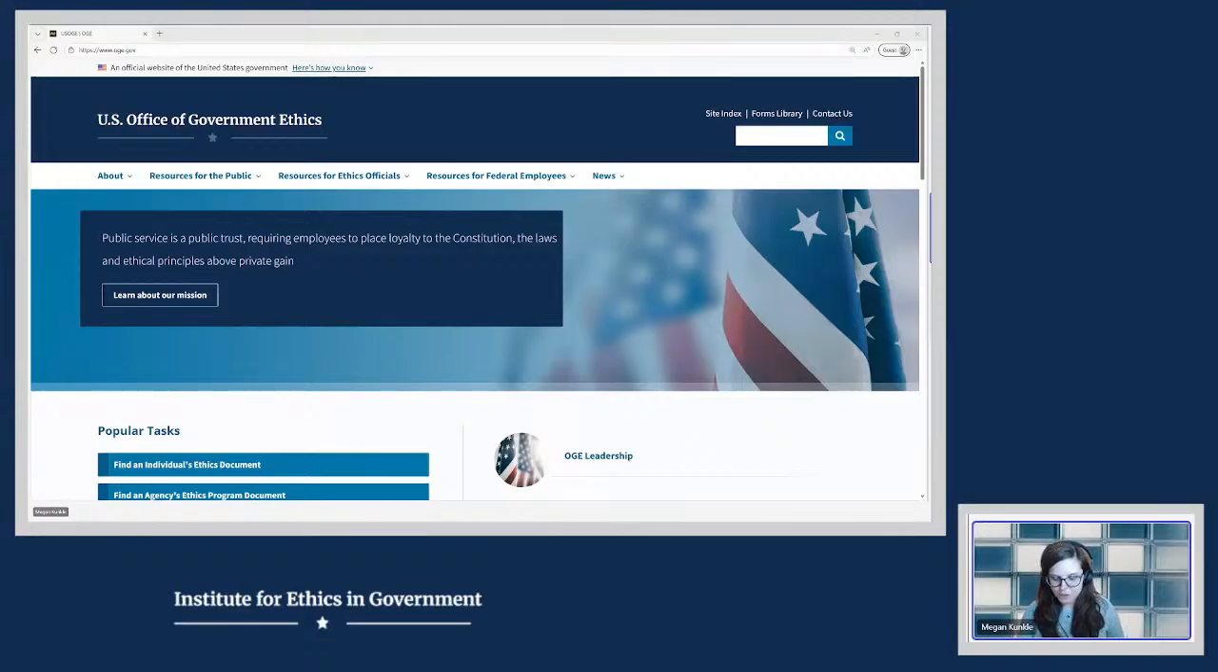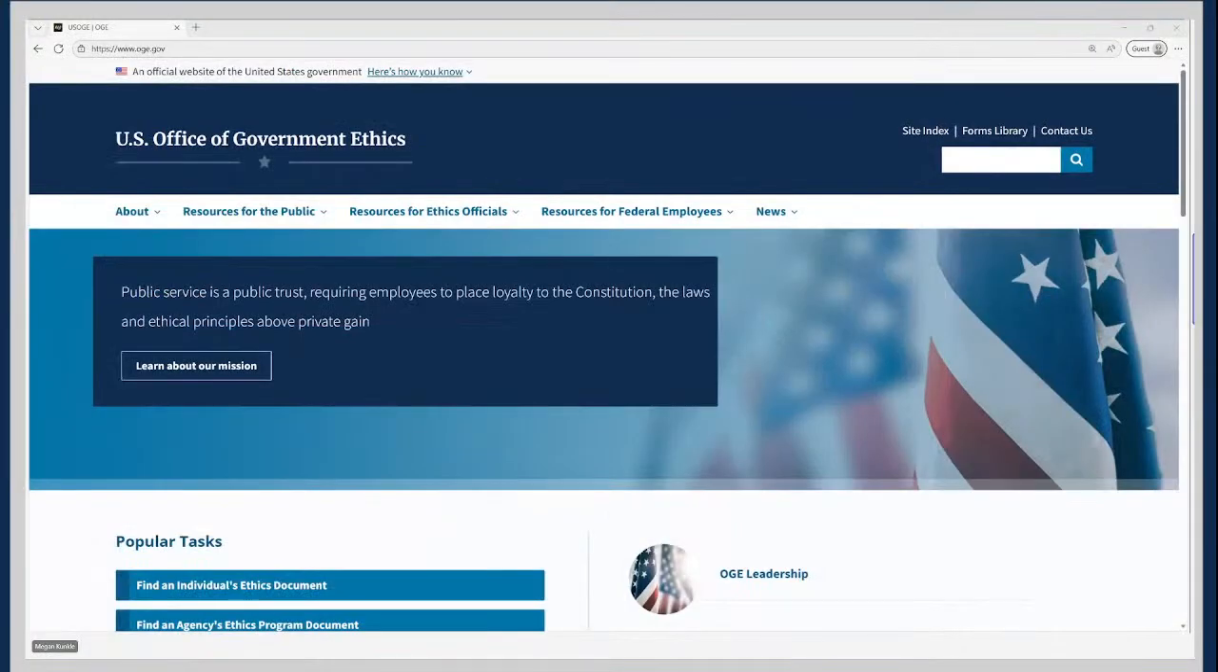So we're going to begin on OGE's website, which is located at www.oge.gov. Now, our website has a wealth of information to help you carry out your role as an ethics official. We will start with an overview of the homepage and how to search for and locate relevant 450 resources from there. And once we have covered OGE's website, we will move on to the Institute for Ethics and Government's website and share some tips and tricks to utilize its resources as well.